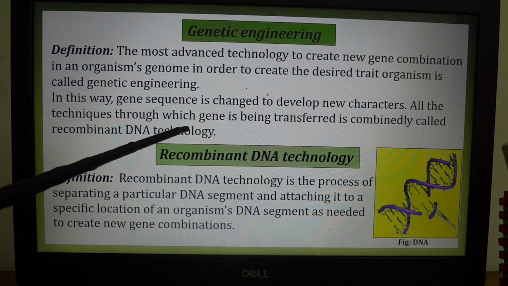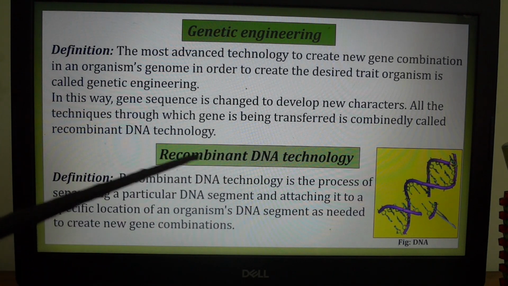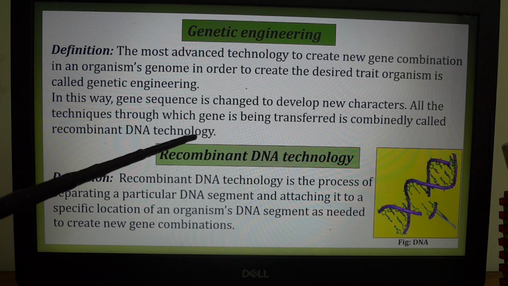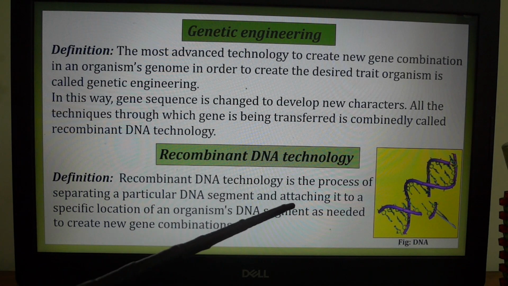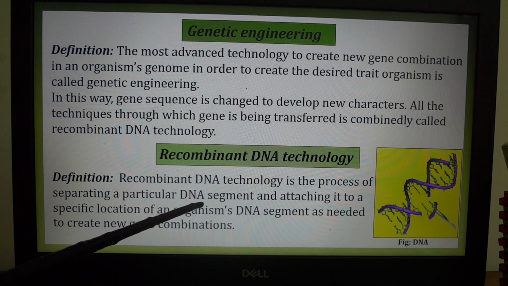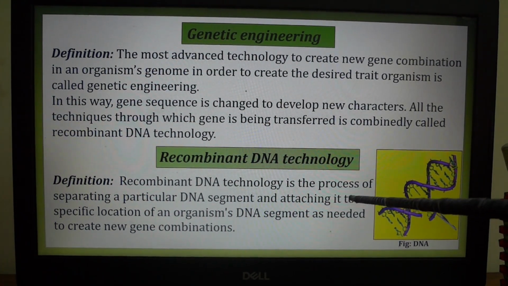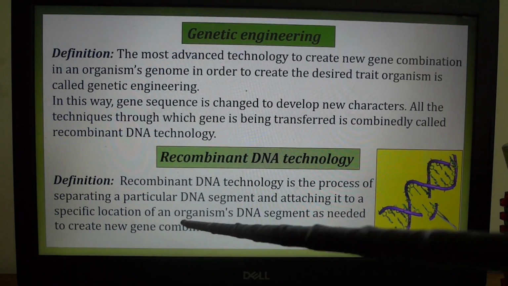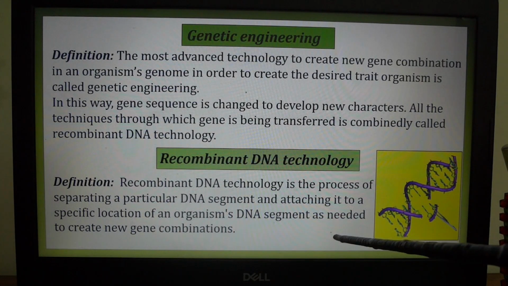All the techniques through which gene is being transferred are combinedly called recombinant DNA technology. Now, what is recombinant DNA technology? Recombinant DNA technology is the process of separating a particular DNA segment. Look at the figure. And attaching it to a specific location of an organism's DNA segment as needed to create new gene combination.